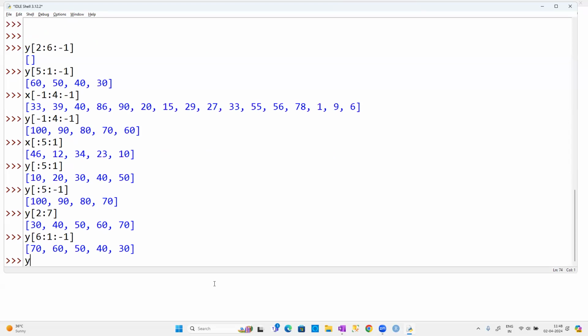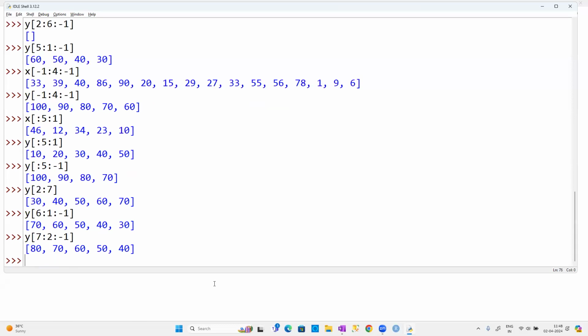Some people think that y of 7:2:-1 will give the same result, guys. No. 7 minus 2 gives 5 elements, but the difference is that it does not start from 6, it starts from 7, and it does not go up to 2, it goes up to 3 only. The number of elements may be 5, but it is not going to be the same output. Okay, so that is the basic understanding of how we can slice this particular data.